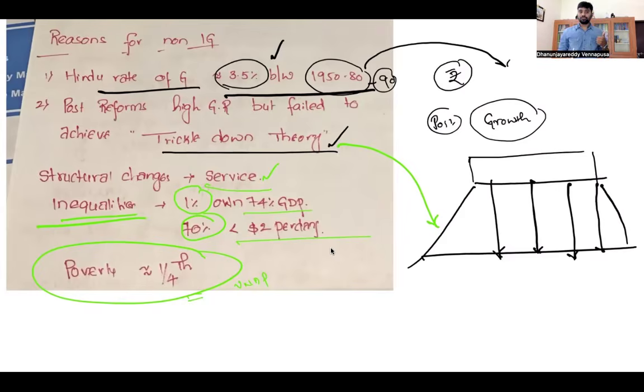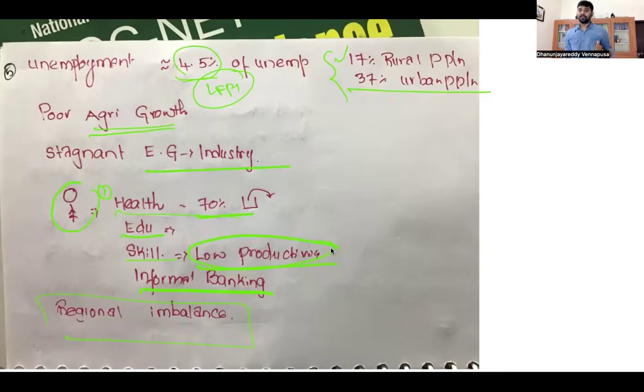The reason is poor growth post-reforms. We failed on the trickle-down theory, because whatever growth there was got concentrated in the service sector. High inequalities, data is given on the slide. High poverty, one-fourth of the population is under poverty. Unemployment is high. Poor growth rate in agriculture, stagnant industrial growth, along with human resource development such as food, health, nutrition, education, skill development, the informal banking sector, and regional imbalances. All these have contributed to the lack of inclusive growth.